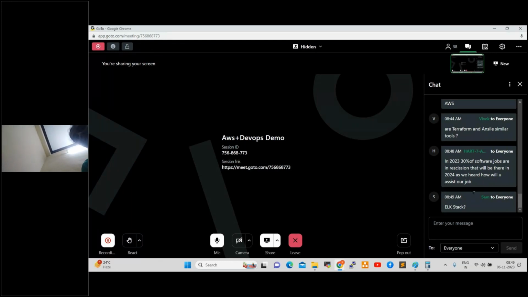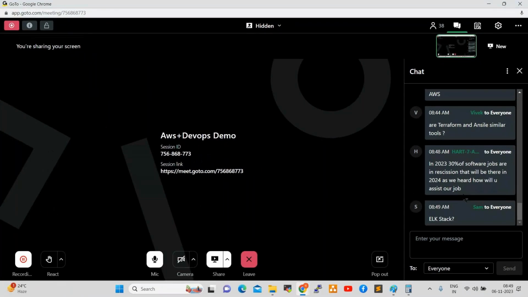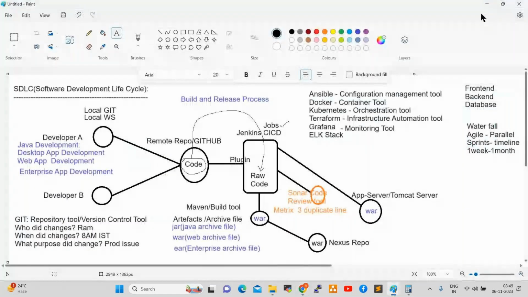So recession is almost completing. Recession is there not only for DevOps, every technology. So less openings, currently it is slowly going. Every 5 to 6 years, recession will happen, right? Even in 2016 also, recession happened. By that time, 50% of the jobs were gone. Later, after 3 to 4 months, what happened?